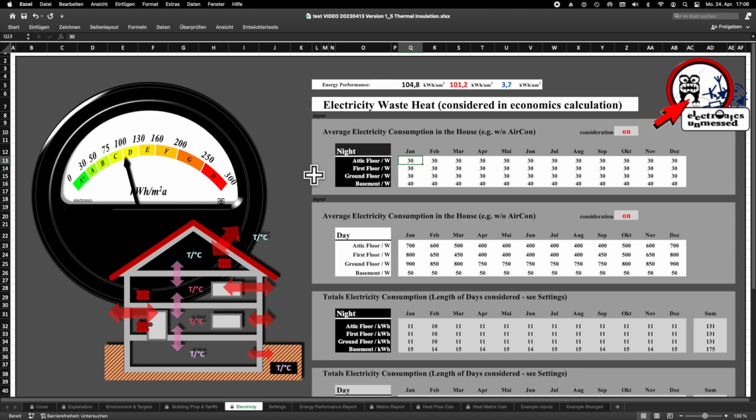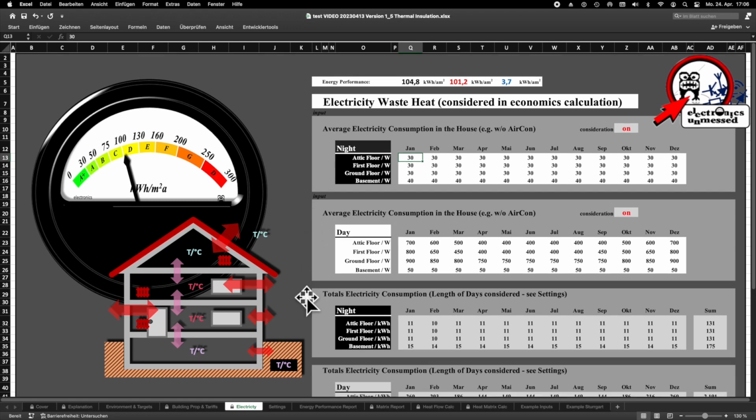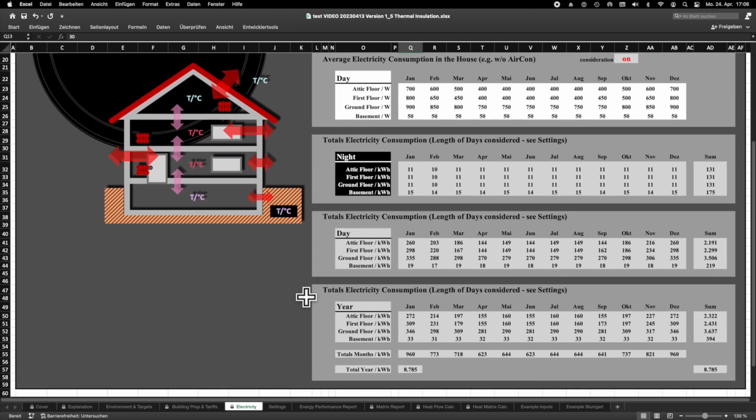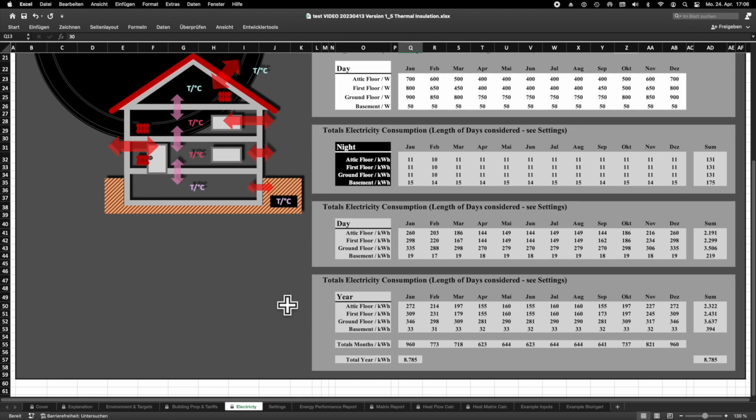Okay, not everyone can measure these average values and there is actually no need to do that. We estimate it using the data that we know. At the bottom, we get the sum values for a cross-check. We see the consumption for the whole year for each floor per month and for the whole house. You can compare the annual consumption directly with your electricity bill. Advanced energy suppliers that use smart meters can also provide you with your real monthly consumption.